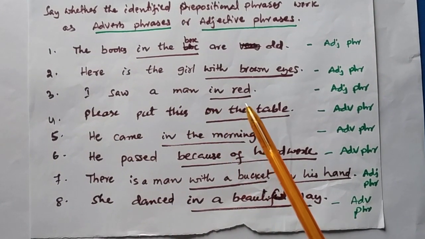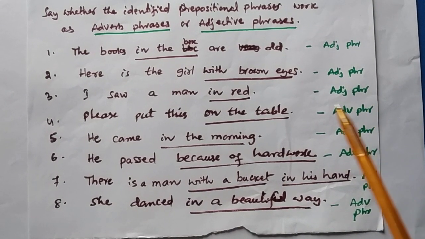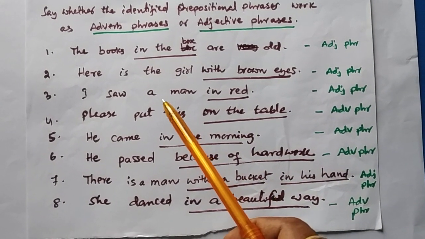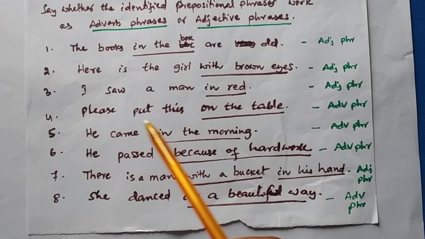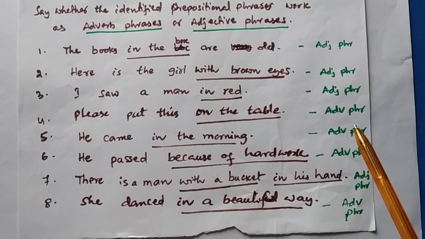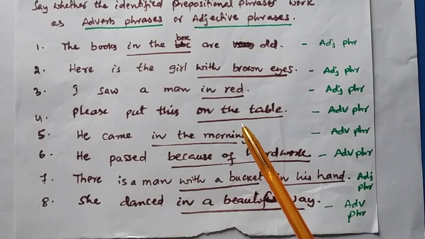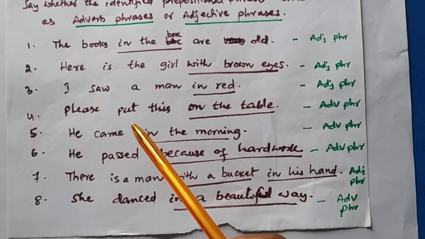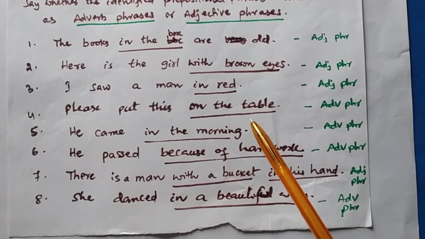I saw a man in red. It is also an adjective phrase. In red describes the noun phrase a man. Please put this on the table. It is an adverb phrase because here it describes the verb, it modifies the verb put and answers the question word where.